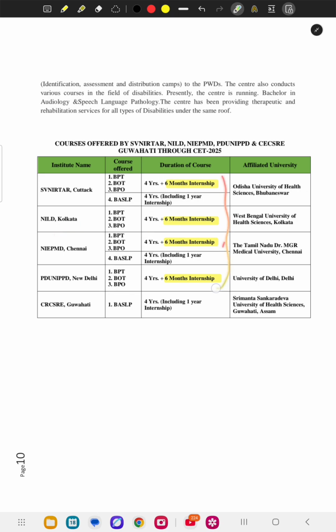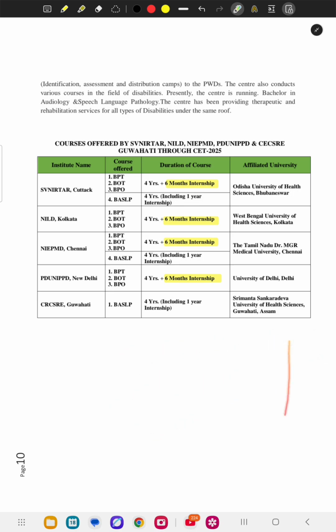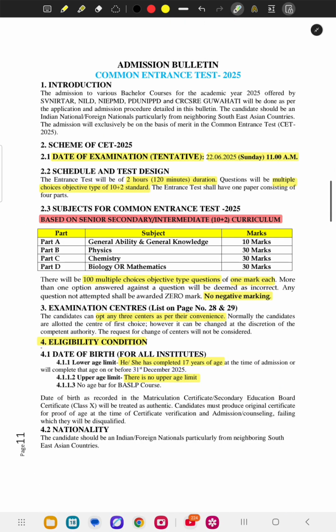In common, PT is 4.5 years including internship, and OT is also the same, and PO is also the same. The only difference is BSLP. For BSLP the internship is only 1 year; the extra 6 months is not there. And lastly I told you that Guwahati is also added for BSLP only, which is a 4 year course with 1 year internship. We will go through the admission bulletin, it is more important.